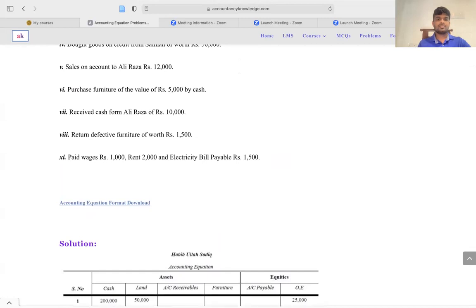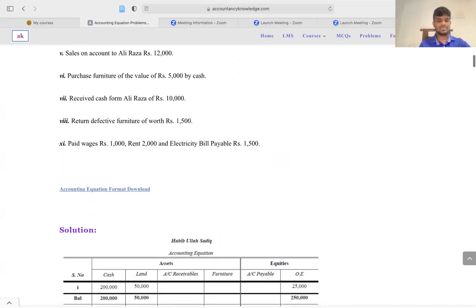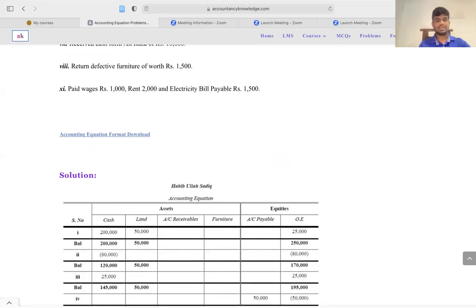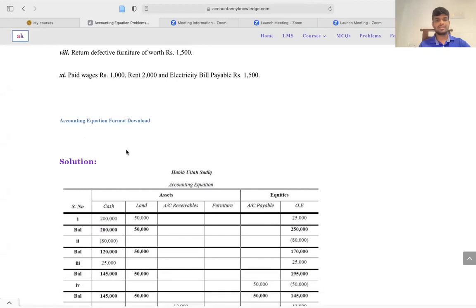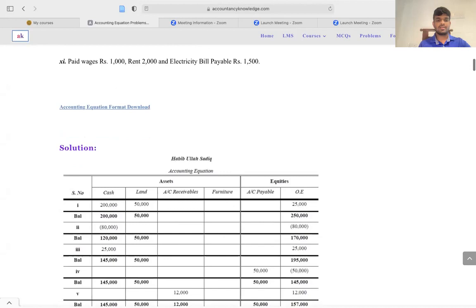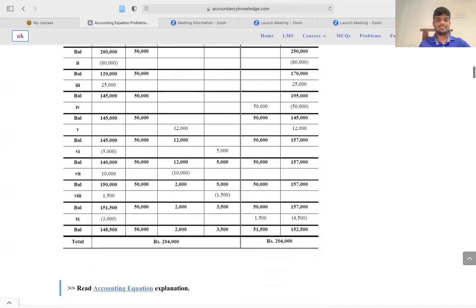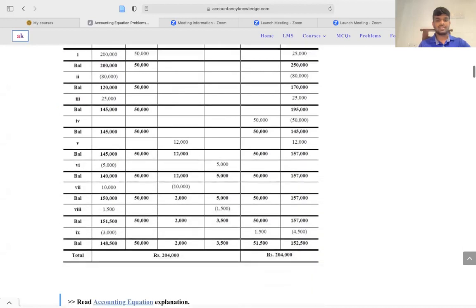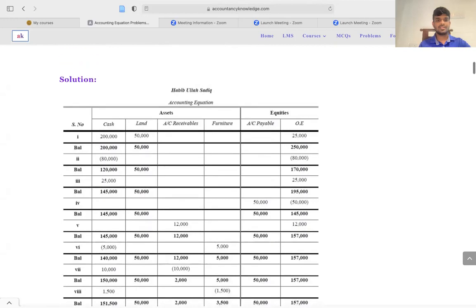Paid wages of rupees 1,000, rent 2,000, and electricity bill payable rupees 1,500. So those are the expenses, right? So you have paid in cash. That means altogether you spend 1,000 and 2,000, 3,000 from the cash, right?